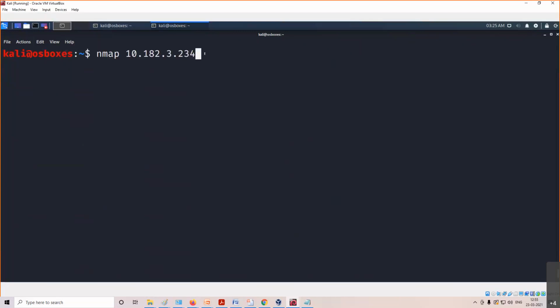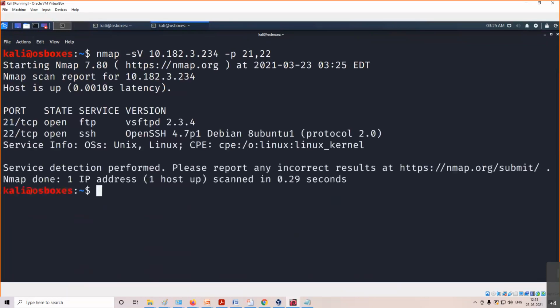3.234 is our IP address when we are looking at Nmap. Now I'll show you port numbers 21 and 22. I want to see the version of the services running on those ports. Till now, what you are seeing is the port number and the service running on that port number. Now we can see the version of that service running on that particular port.